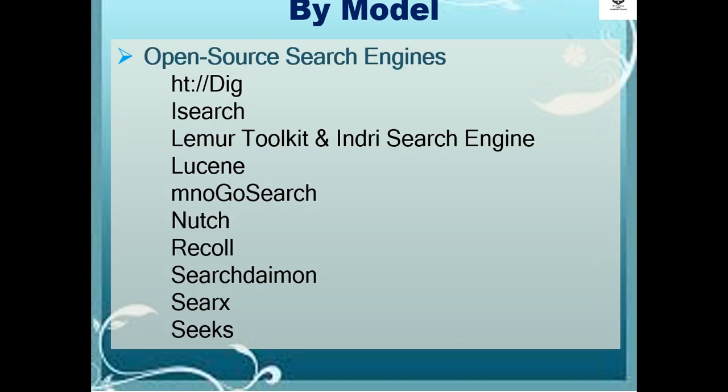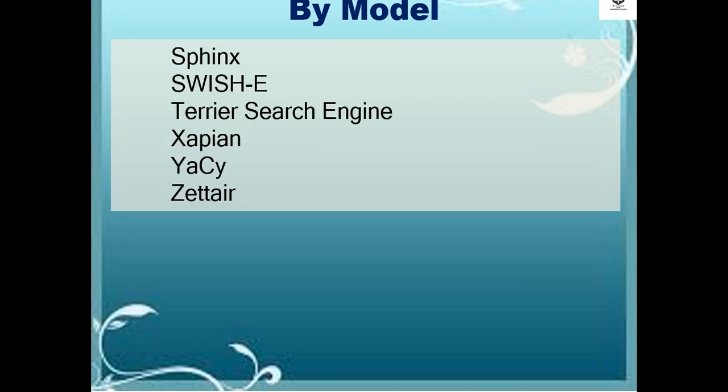The open source search engines are htdig, iSearch, Lemur Toolkit and Indri Search Engine, Lucene, Nutch, Recoll, Search Diamond, Searx, Seeks, Sphinx, SwishE, Terrier Search Engine, Xapian, YaCy, Zettair.